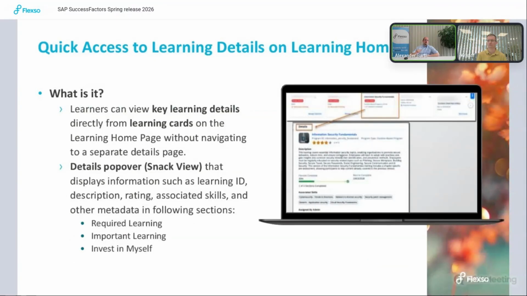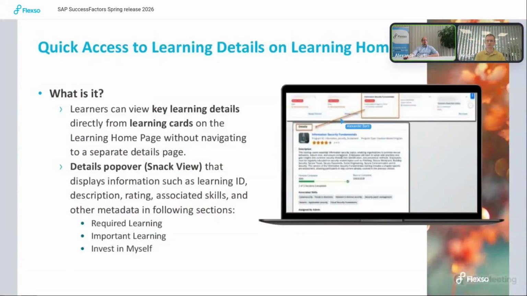With that, we're coming to the topic of quick access to learning details on the learning homepage. When you're searching and want to see details of a course, until now you clicked on it and got to a new page where the details were shown. This is not needed anymore. You can now view the key learning details directly from the learning cards on the learning homepage without navigating to a separate detail page.